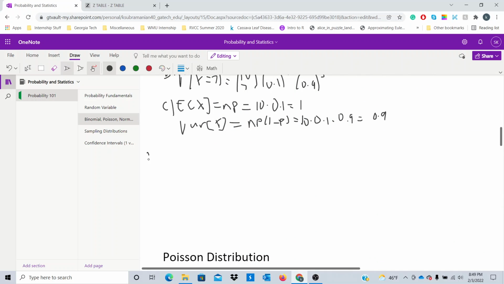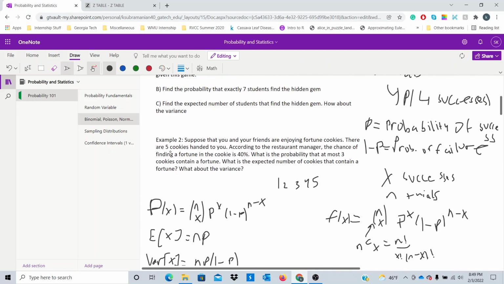So we work out question 2 next, right? So question 2 asks, suppose that you and your friends are enjoying fortune cookies at, say, a Chinese restaurant, right? There are 5 cookies handed to you. And according to the restaurant manager, the chance of finding a fortune in the cookies is 40%, right? What is the probability that at most 3 cookies contain a fortune? And we would also want to find the expected number of cookies that contain a fortune and the variance. So let's tackle this question one part at a time.